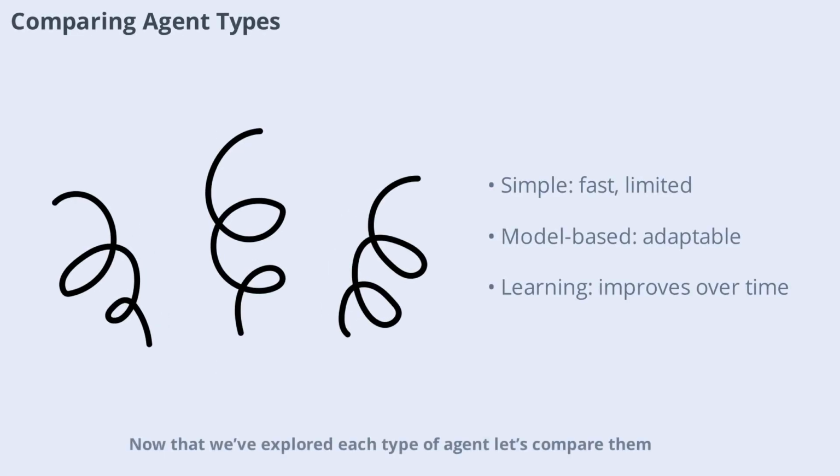Now that we explored each type of agent, let's compare them. Simple reflex agents are fast and straightforward but limited in intelligence. Model-based agents add memory and prediction, making them more adaptable. Goal-based agents introduce planning, while utility-based agents focus on achieving the best possible outcome. Learning agents stand out by continuously improving through experience. Each type has its strengths and is suited to different kinds of tasks.